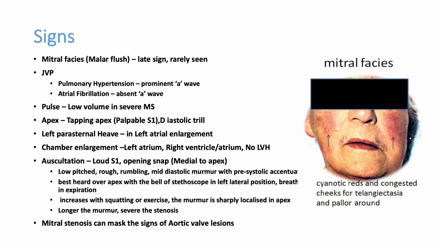Now we can see the signs of mitral stenosis. One of the common findings is cyanotic red congested cheeks because of telangiectasia, with pallor around. This is called mitral facies. In Indian skin we may not observe this finding, but in the Western population you can see it. Jugular venous pressure can be elevated, and in patients who develop pulmonary hypertension we can see prominent a waves. In atrial fibrillation, the patient can have absent a waves.